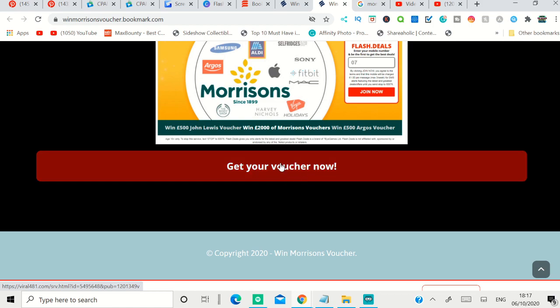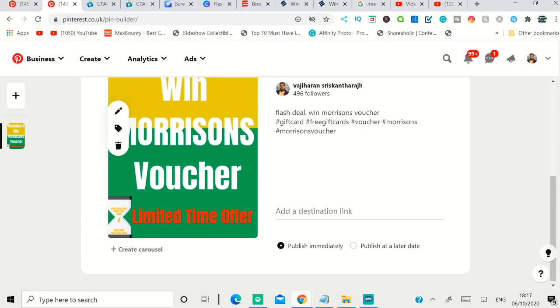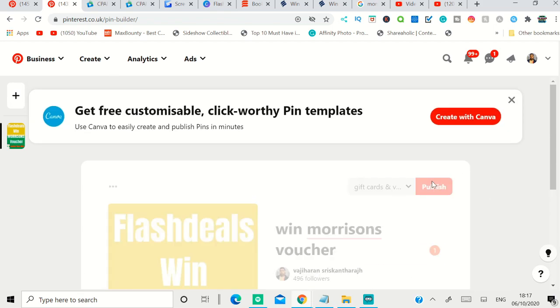If you want, you can gather their email address to provide something extra for free, but if you don't want that, you can go with a simple redirection button that people will click and it will redirect to the offers. What you have to do, once you click and publish to your site, this is your custom domain, you can copy that and go to your Pinterest page and put it there. And then click publish. That's it, your pin is live on your Pinterest.